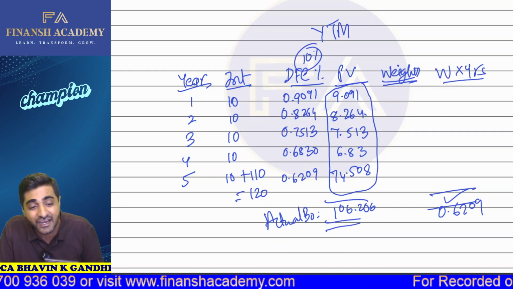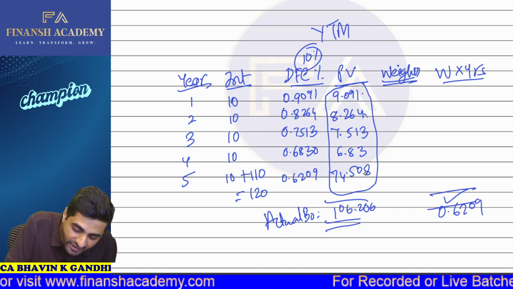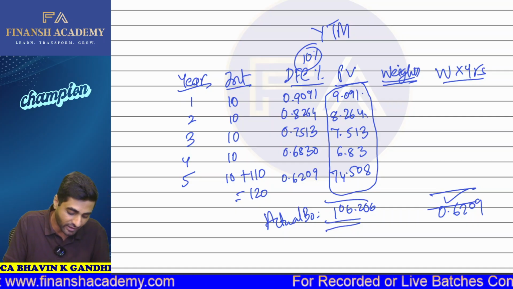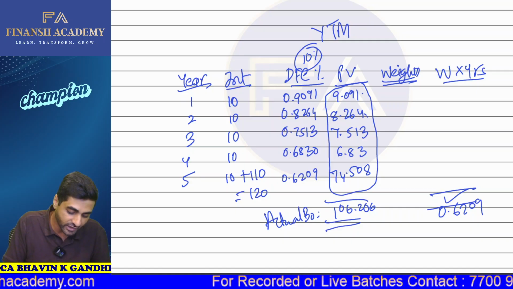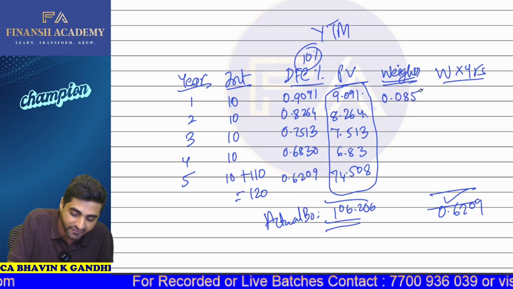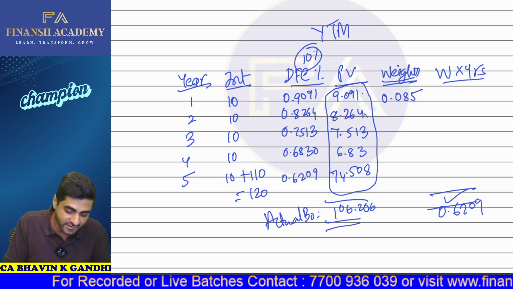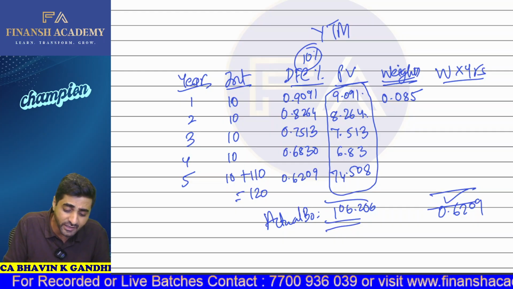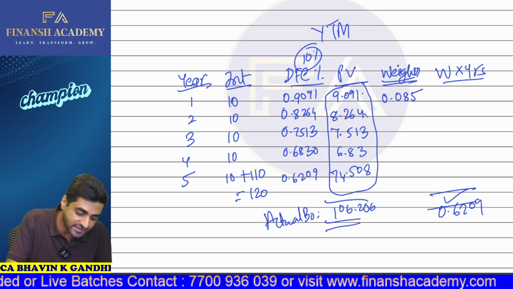So now what will be the weights here? The weights will be nothing but these present values. We have to take the weights of this. So what is the present value of the bond? 9.091. Divide that by 106.206. This will give you 0.085. For example, this is the weight. Then my dear students, what is going to be the next weight? 8.264, if I divide it by this 106.206,